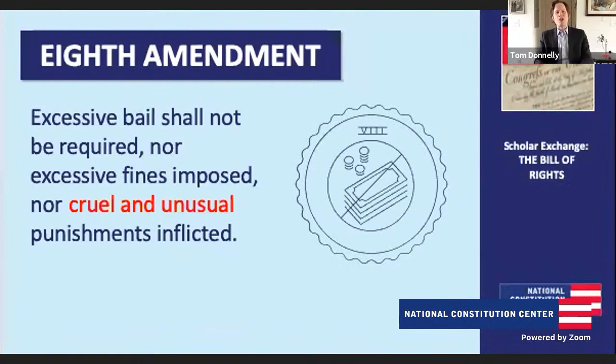Yeah, so this, broadly speaking, prevents the government from imposing cruel and unusual punishment, excessive bail, excessive fines. All of these together go to the concerns, especially of the anti-federalists, that a new powerful national government was just going to invent new crimes, invent terrible new punishments, and use that to oppress the people. They thought that this was the experience that England saw with many of their kings, and we wanted to avoid that happening here, and so wrote that protection into the Eighth Amendment.